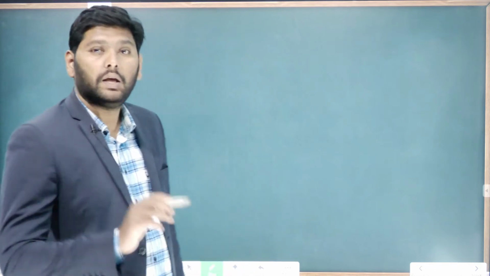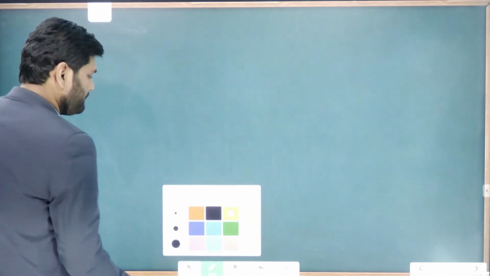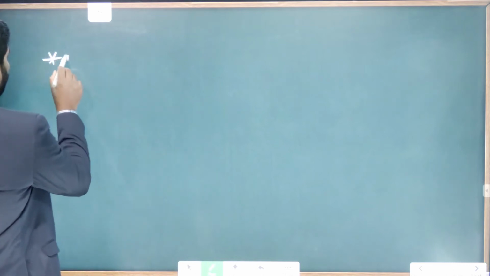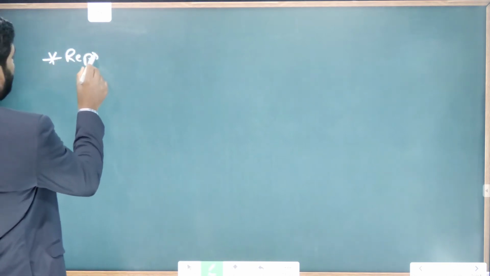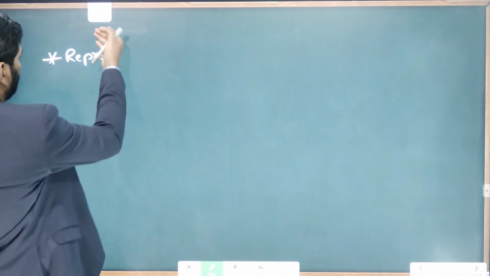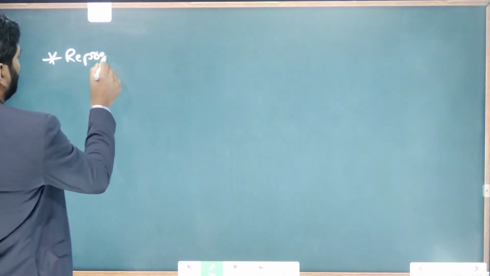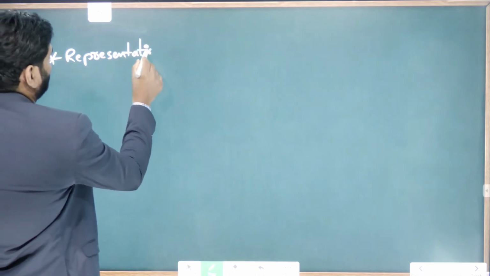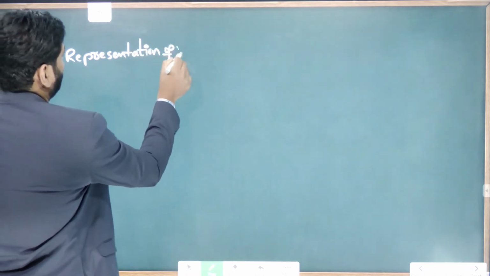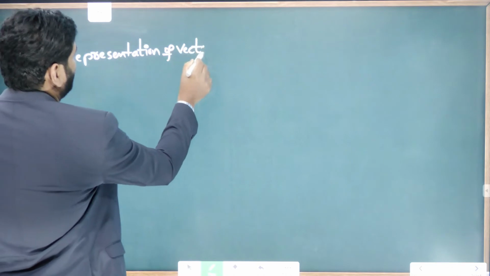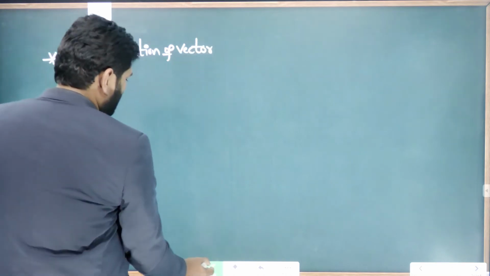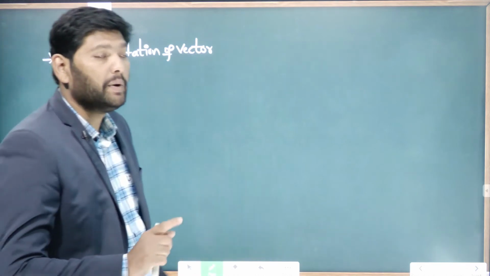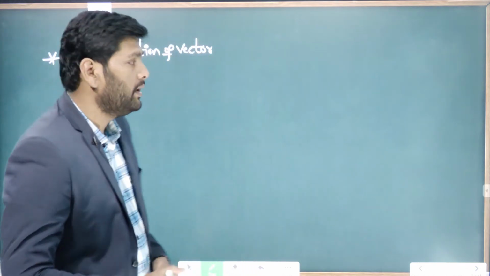Understand? First, representation of the vector. Generally we represent a vector geometrically.